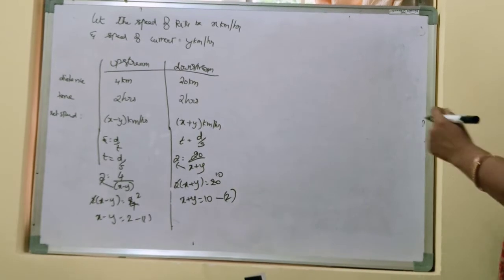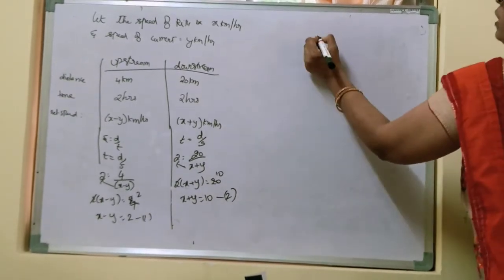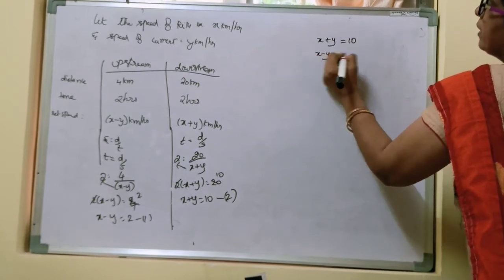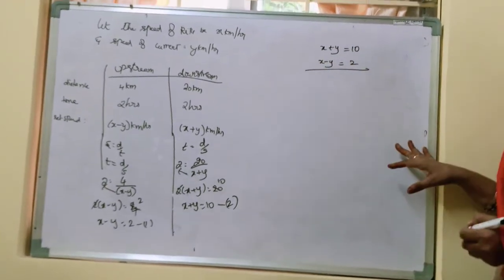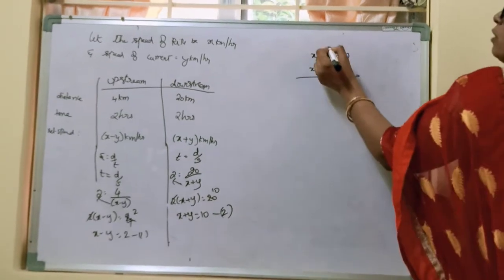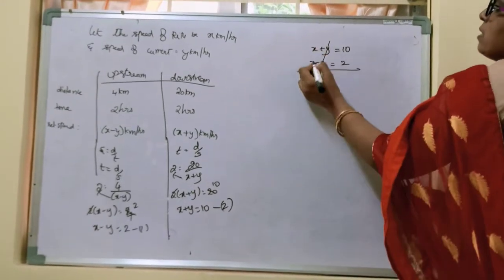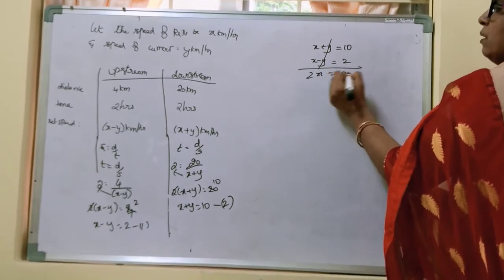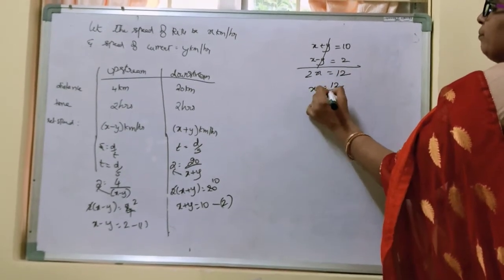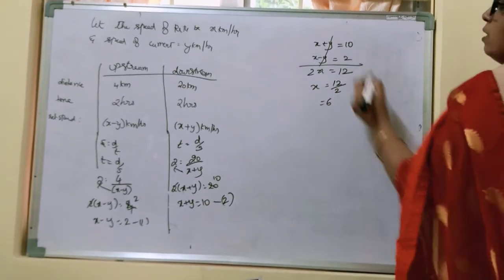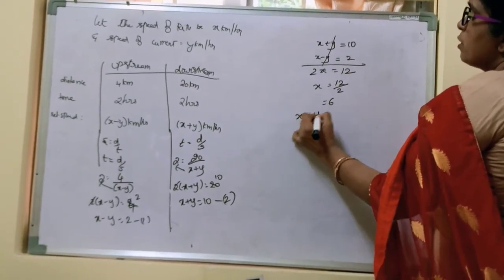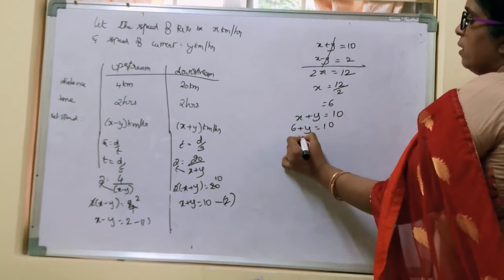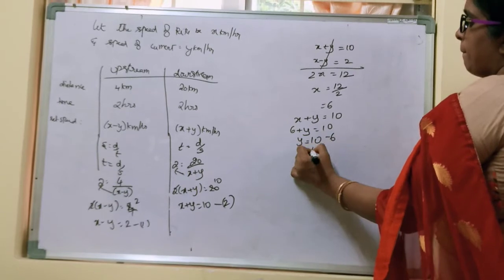So now we will solve these two equations to get the speed of the stream as well as the speed with which Ritu is rowing. Right. So x plus y is equal to 10 and x minus y is equal to 2. Here plus y and minus y will get cancelled. 2x equal to 12. So x equals 6. Now let us get the value of y also. x plus y equal to 10. So 6 plus y is equal to 10. Therefore, y equal to 10 minus 6, y equal to 4.